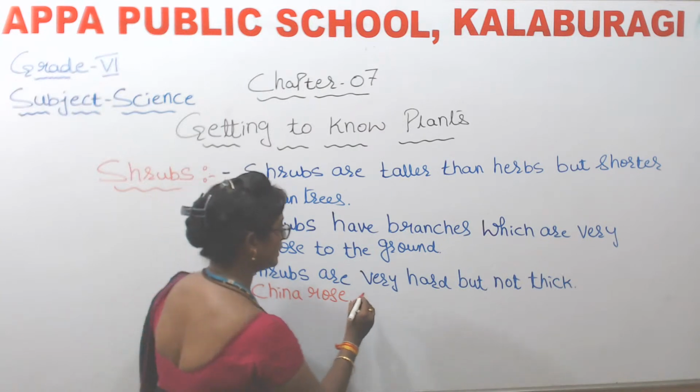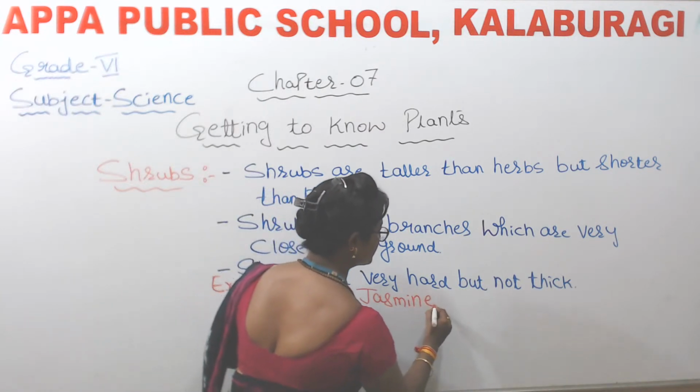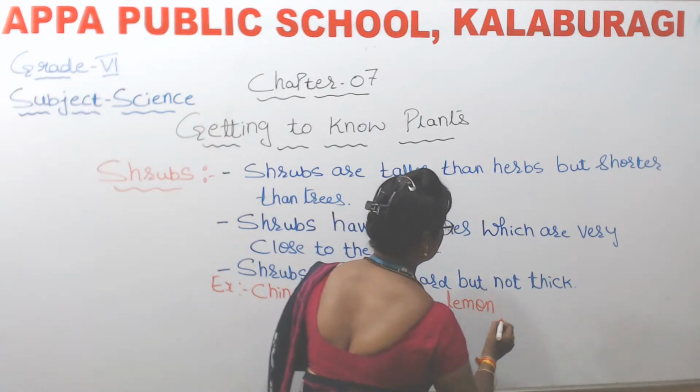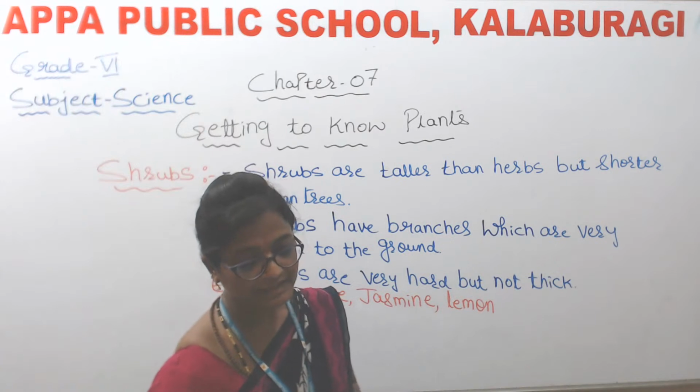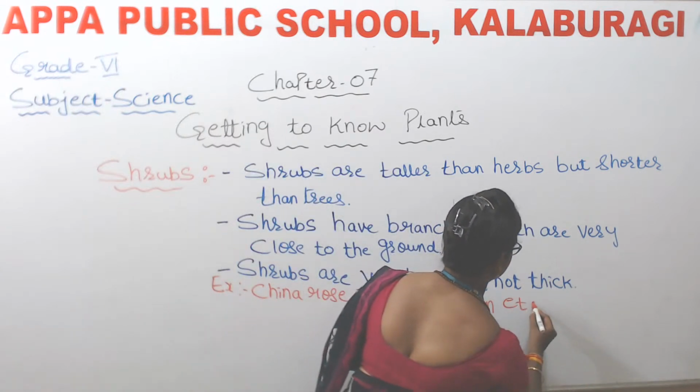China rose, okay? Jasmine, lemon, isn't it? So these are the examples of shrubs.